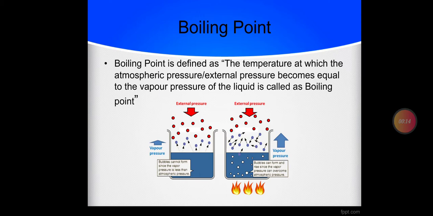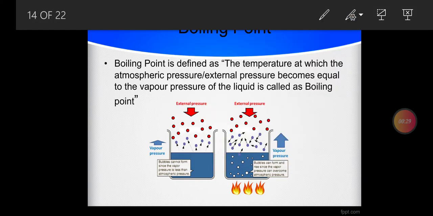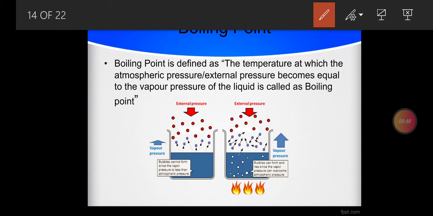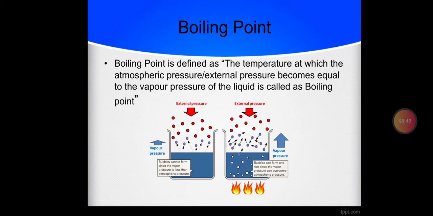Boiling point is defined as the temperature at which the atmospheric pressure or external pressure becomes equal to the vapor pressure of the liquid. As we previously discussed, vapors start collecting on the surface of the liquid, and as a result they start exerting pressure on the surface of the liquid.